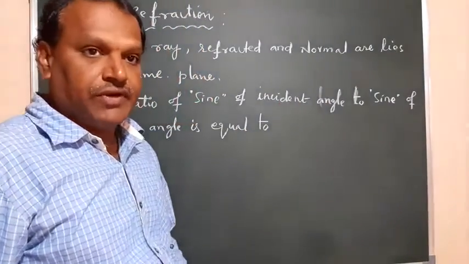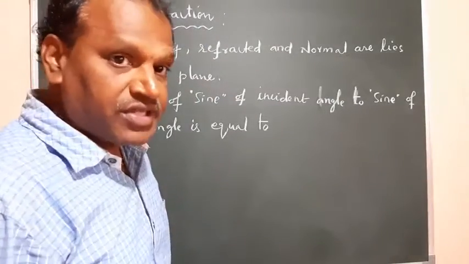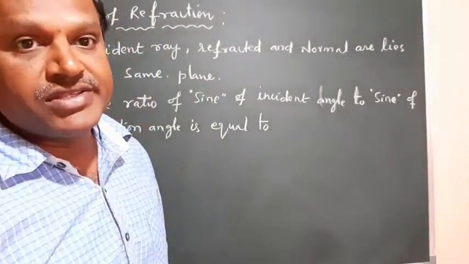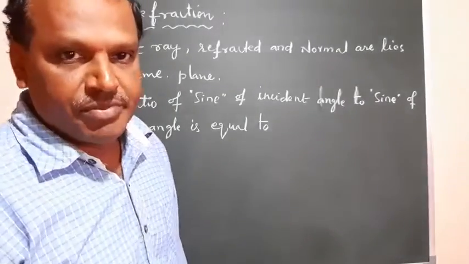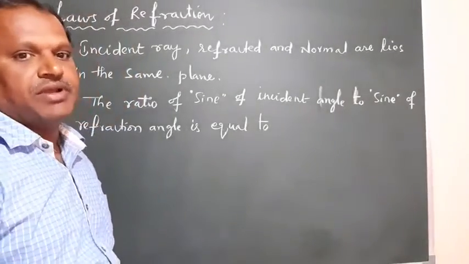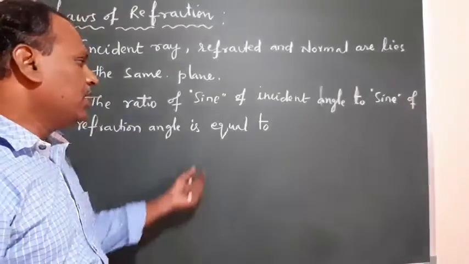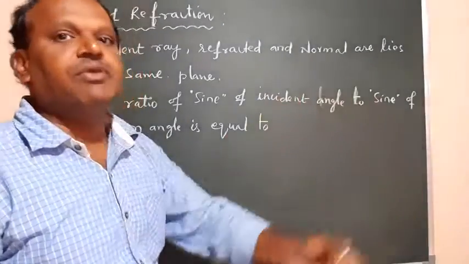the relative refractive index of medium 2 to medium 1. Or simply, if the incident angle is taken in the air medium, and the second medium is any other medium having refractive index mu, then it is equal to the refractive index of the medium.